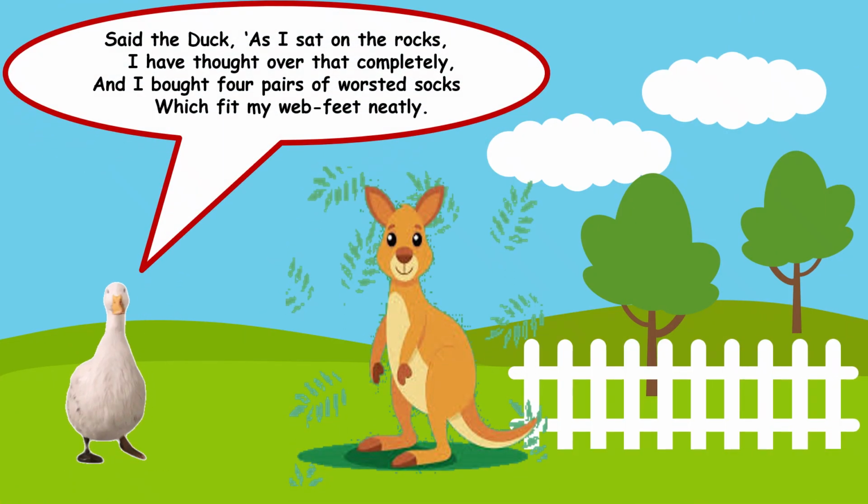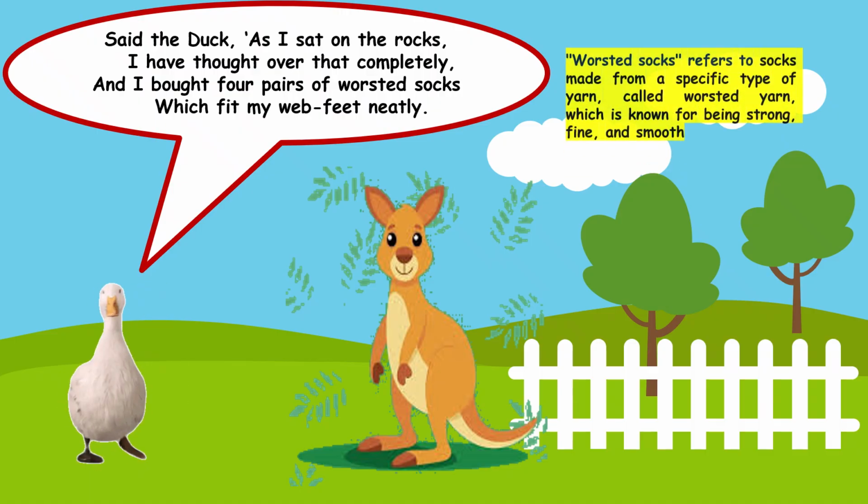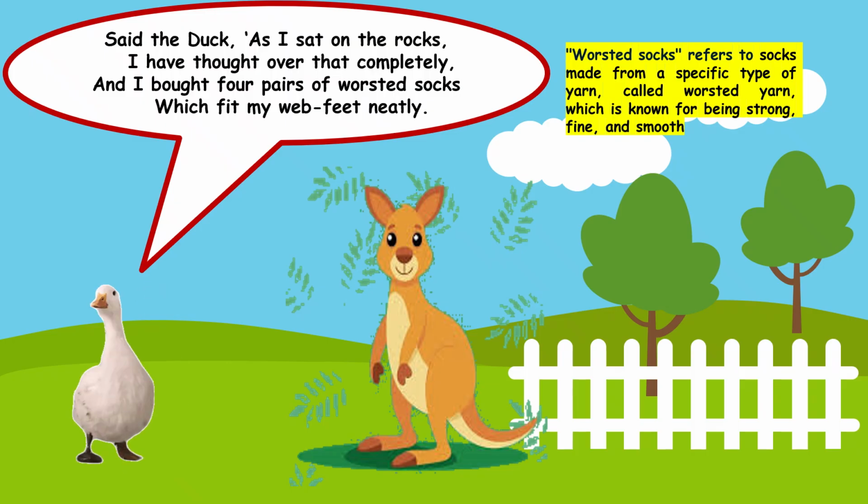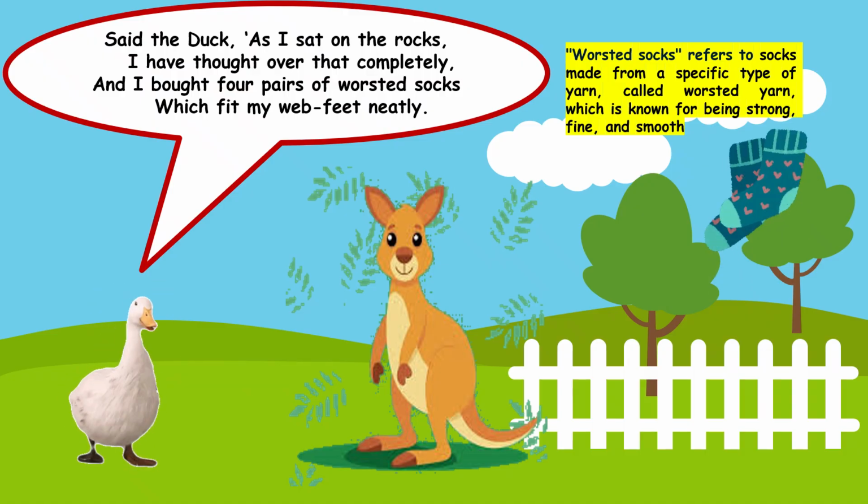Now the duck said, as I sat on the rocks, I have thought over that completely. Now the duck is very smart. It said that when I was sitting on the rocks, I thought over it completely. I gave it a serious thought, and I bought 4 pairs of worsted socks. Worsted refers to socks made from a specific type of yarn. It is a special kind of yarn known for being strong, fine and smooth. You can see the picture of socks also.